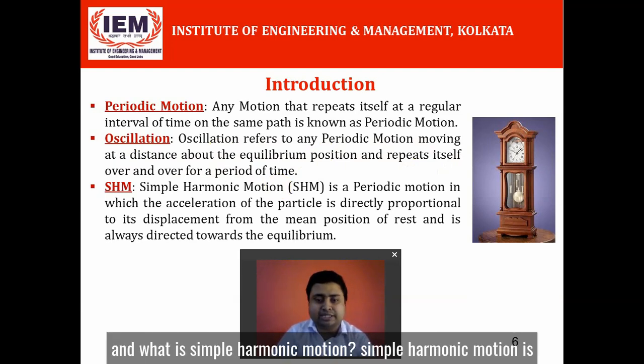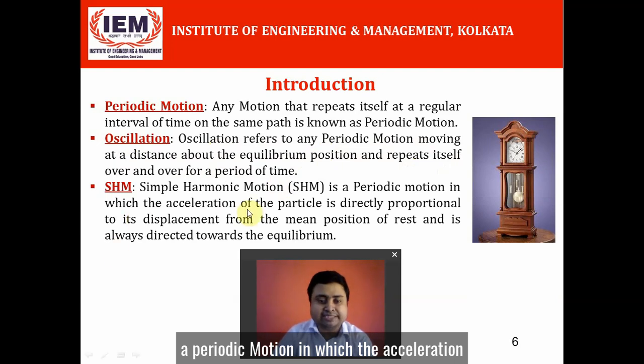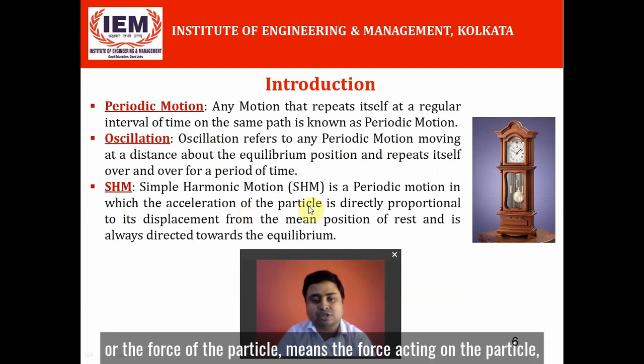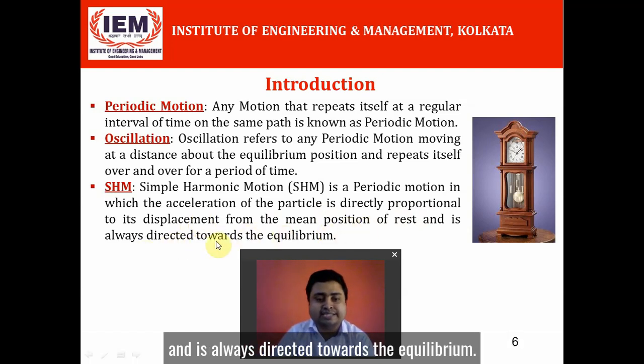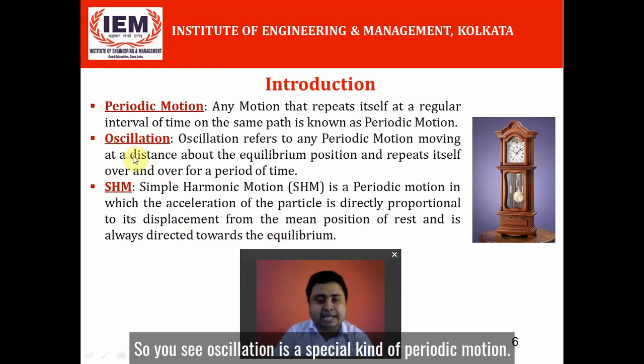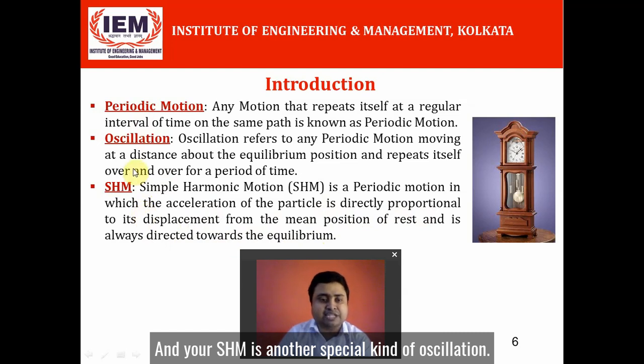Simple harmonic motion is a periodic motion in which the acceleration, or the force acting on the particle, is directly proportional to its displacement from the mean position of rest and is always directed towards the equilibrium. So you see, oscillation is a special kind of periodic motion, and SHM is another special kind of oscillation.